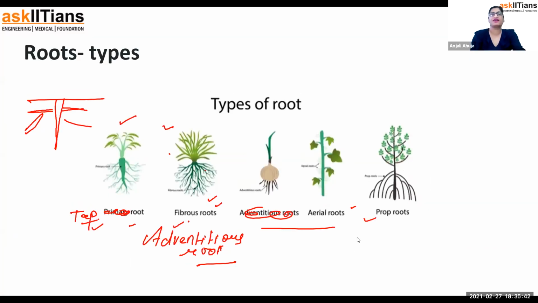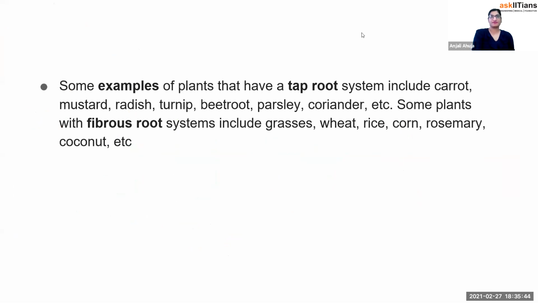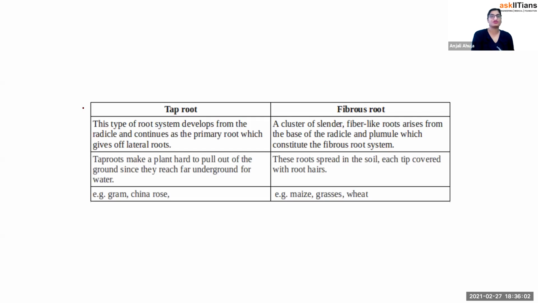Now let's continue. So I was trying to show you this example, that some examples of plants that have a tap root system include carrot, mustard, radish, turnip, beetroot, parsley, coriander. And some plants with fibrous root system are grasses, wheat, rice, corn, rosemary, and coconut. These are the examples. Now, if a question comes in your paper about the difference, you can write it, I have told you all the difference. It's just that this is written information. This type of root system develops from the radicle and continues as the primary root system, which gives off lateral roots. A cluster of slender fiber-like roots arises from the base of the radicle and plumule, which constitutes the fibrous root system.